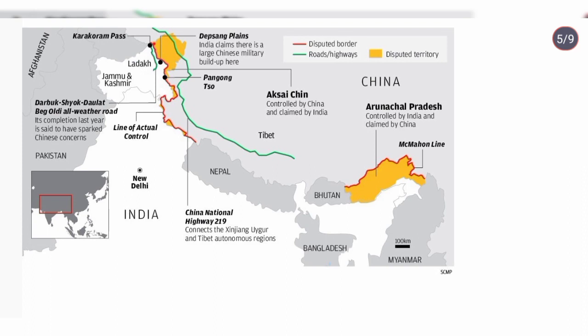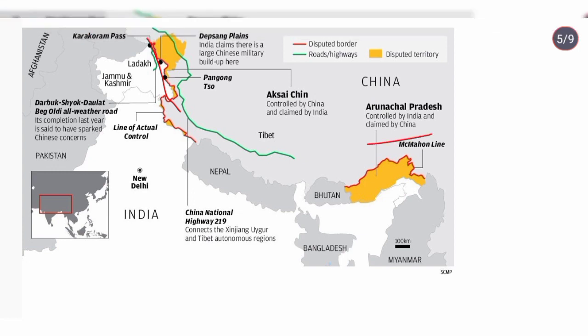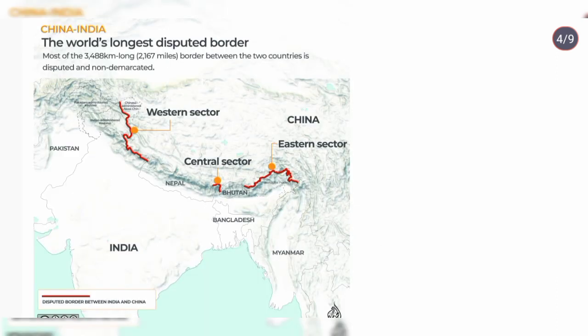See, the other sectors: you can see here is the western Jammu and Kashmir and Ladakh, and here is the eastern Arunachal Pradesh. Here is the center, Himachal Pradesh and Uttarakhand. These are the borders. Here you can see it clearly. These are the western sector, this is the central sector, and this is the eastern sector.